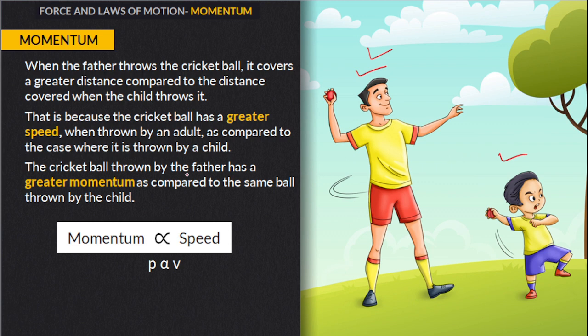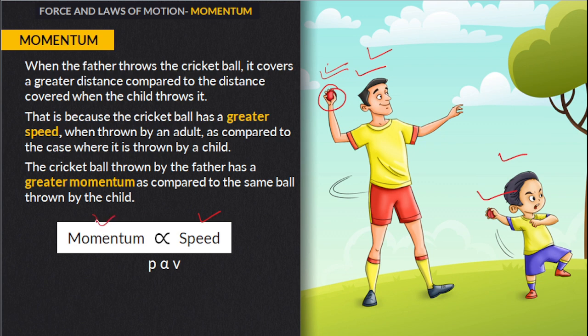Why so? If the speed of the ball is greater, that means the ball thrown by the father has greater momentum than the ball thrown by the child. So if the speed is greater, then the momentum of the ball will also be greater. Why?